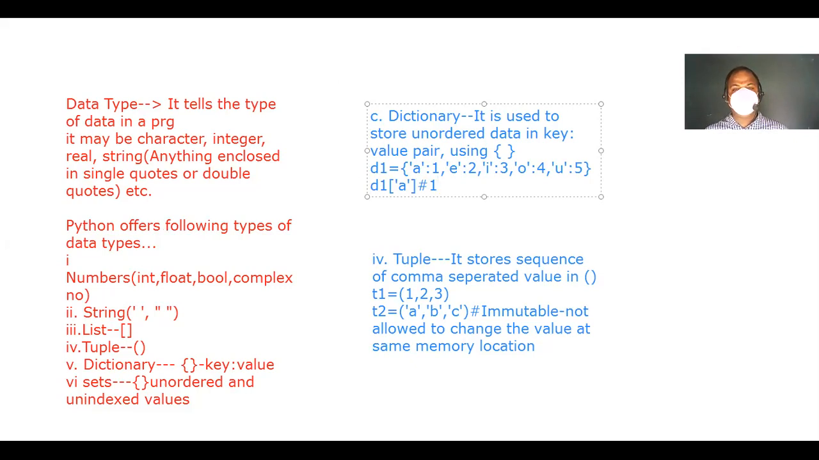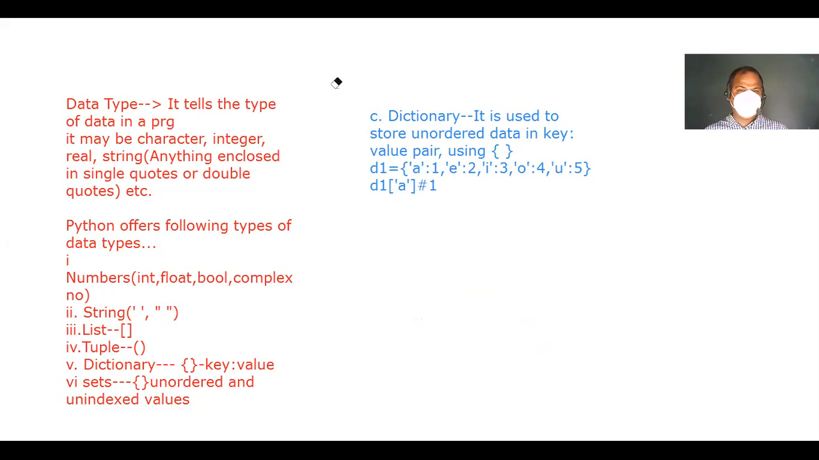And now let me erase this one. Tuple is over, I think. So after dictionary, what is the last one left here? That is set. So what is set?